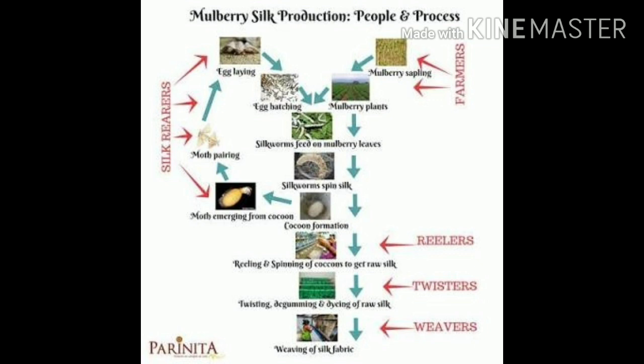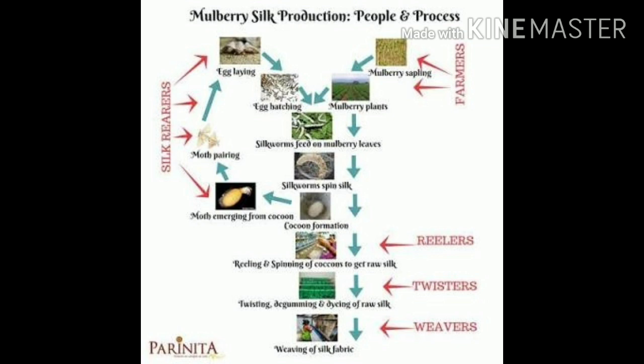Rearing of silkworms means allowing them to undergo their life cycle, because in the third stage of their life cycle, that is the pupa stage, they spin a cocoon around themselves, the chrysalis, and the cocoon is obtained to get the silk out of it. So the silkworms are killed and then the silk is obtained from the cocoon.